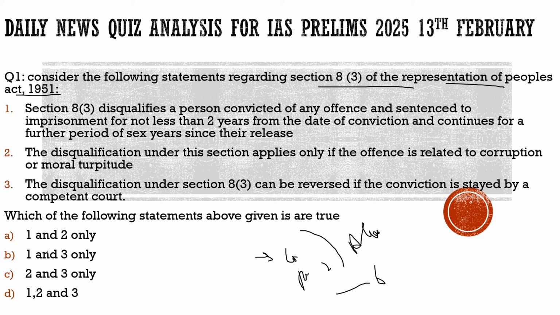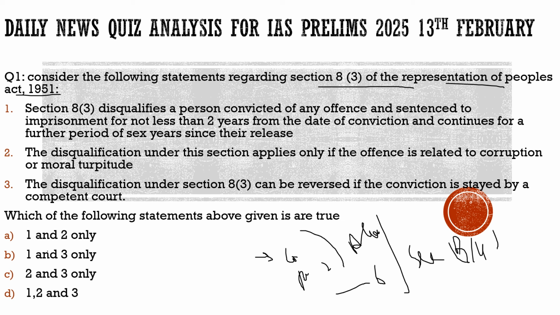With respect to this, there have been different discussions in the Supreme Court. Earlier, we had another section also, section 8.4 of the Representation of People Act. What does it say? Section 8.4 says that, for example, if the lower court has convicted a person of criminal charges, then what will happen?